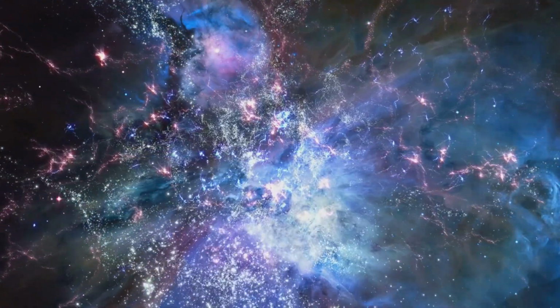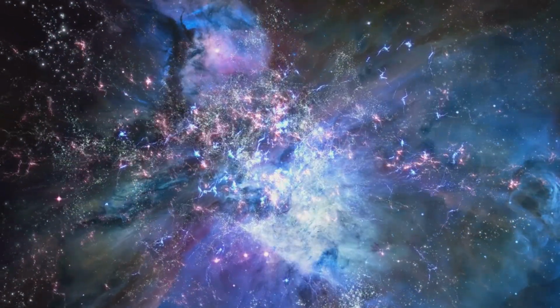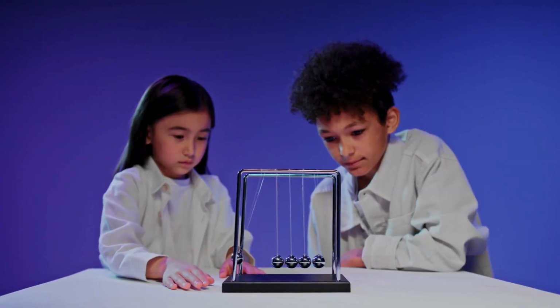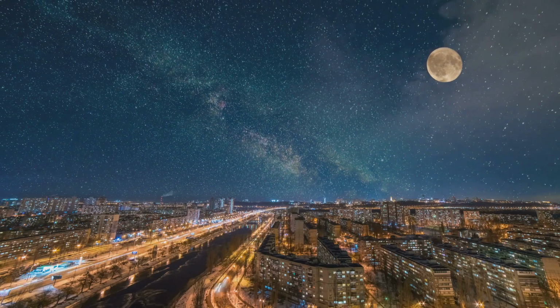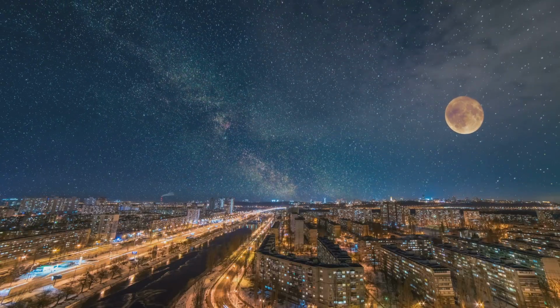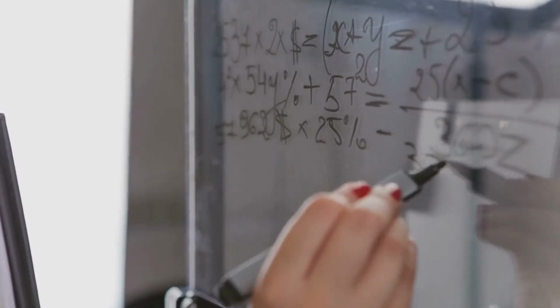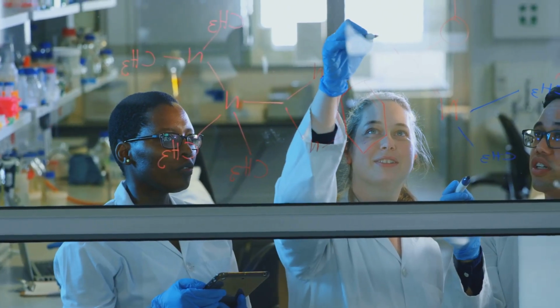One of the biggest mysteries in physics is why gravity is so much weaker than other fundamental forces, like electromagnetism. Some theories propose that gravity might leak into these extra dimensions. If that's true, then gravity might appear weaker to us in our 4 dimensions because some of its strength is spread out across a larger, higher dimensional space. If we could understand these extra dimensions, we might finally achieve a theory of everything, a single framework that explains all forces and particles. This is a grand goal for scientists.